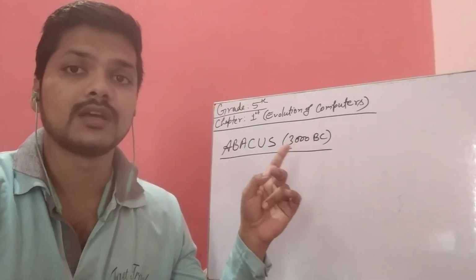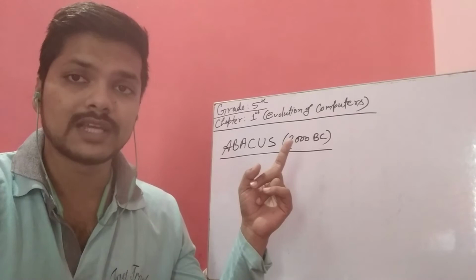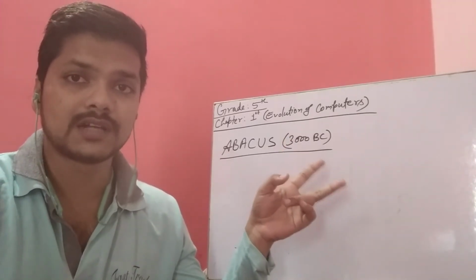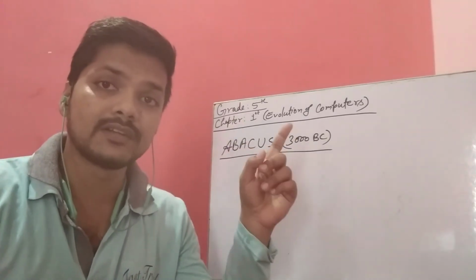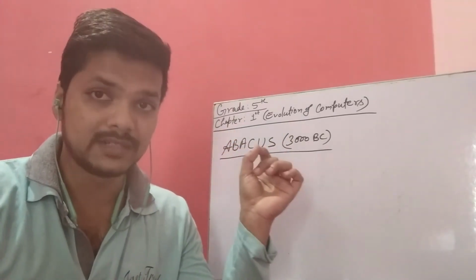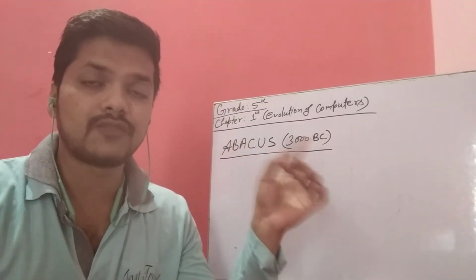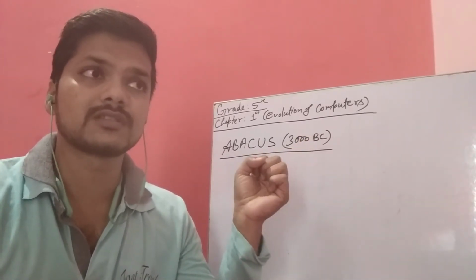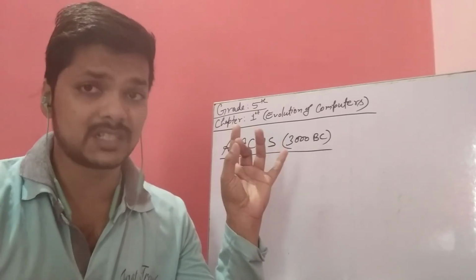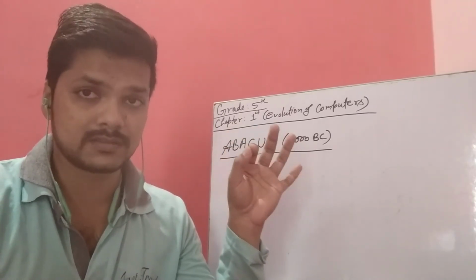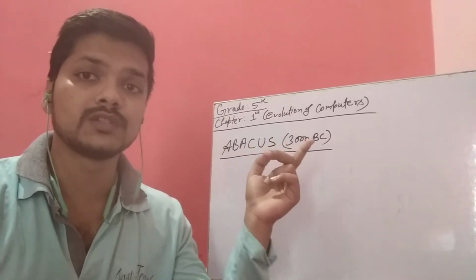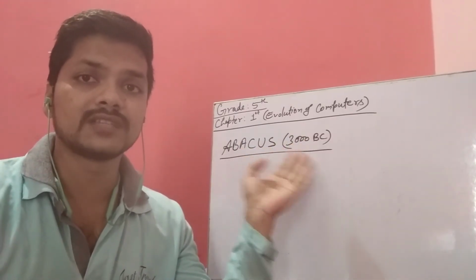The top part was called heaven and the lower part was called earth. Each rod in heaven has 2 beads and each rod in earth has 5 beads. Such devices were used to do calculations like addition, subtraction, multiplication and division. And this type of device was only operated by users who were skilled enough to operate it.